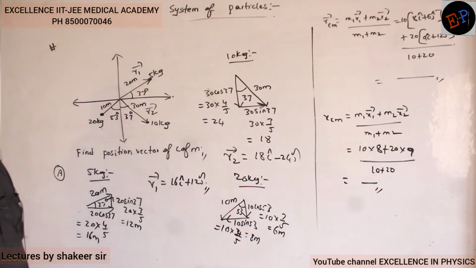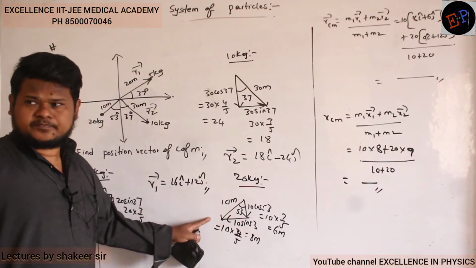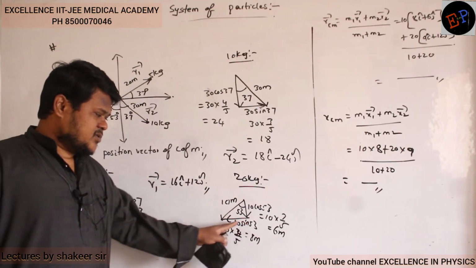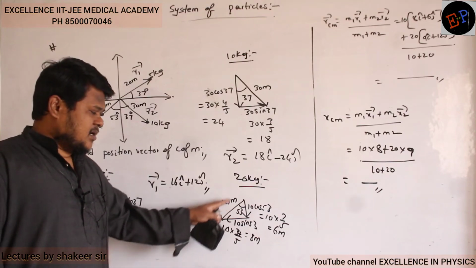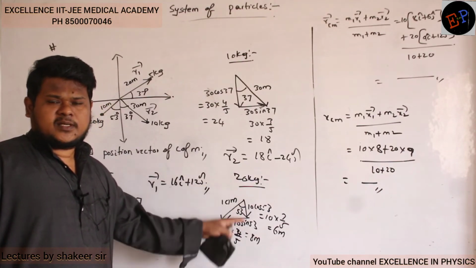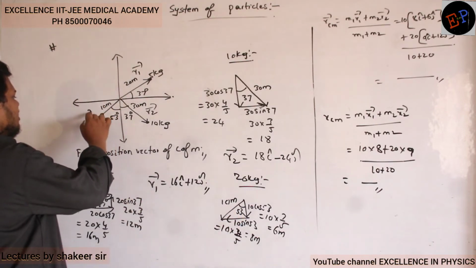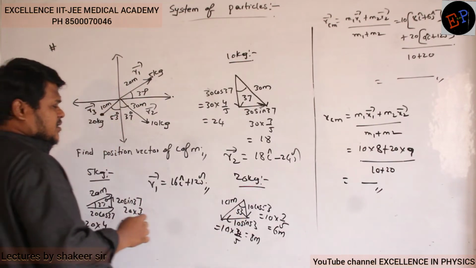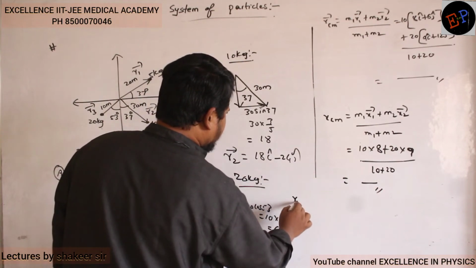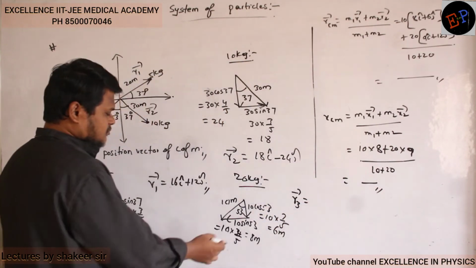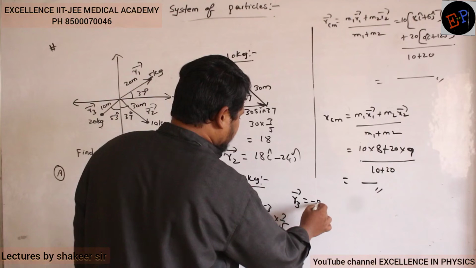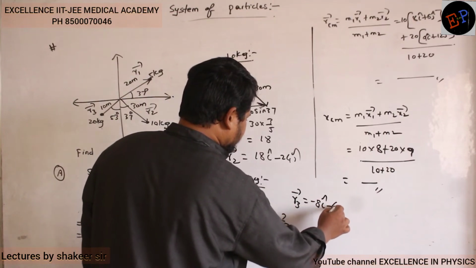Okay. But how can I write the position vector of this one? Okay, 8 meters is towards the negative x-axis, and 6 meters is also towards the negative y-axis. So therefore, if the position vector of this one is r3 dash, then how can I write? I can write r3 dash is equal to minus 8 i cap minus 6 j cap.